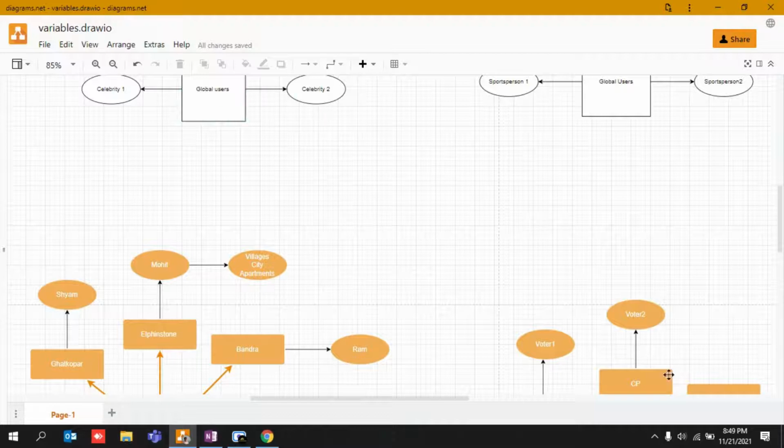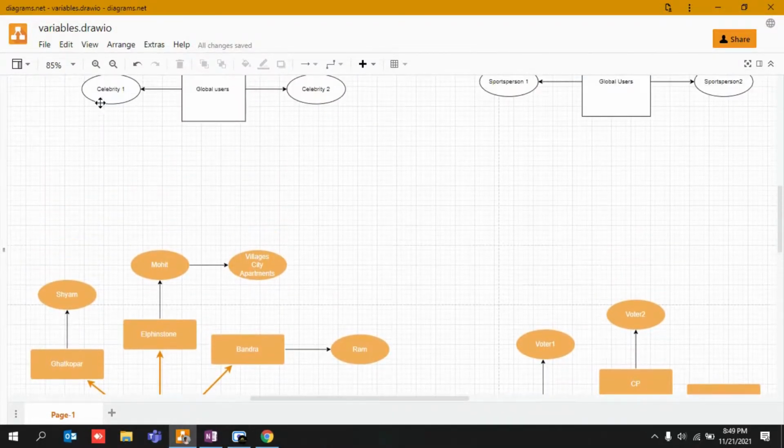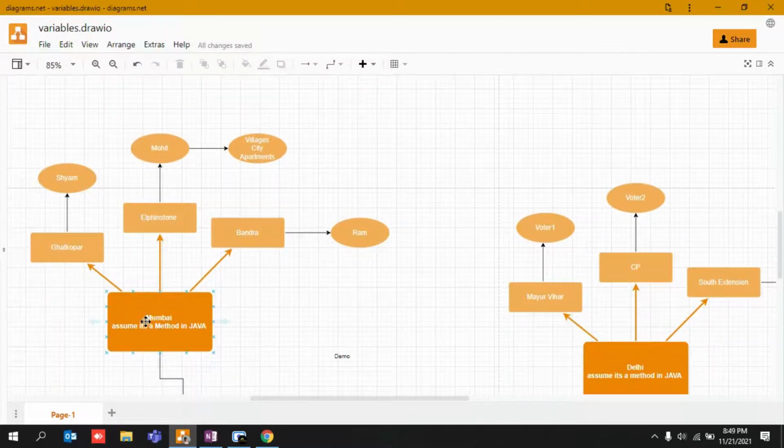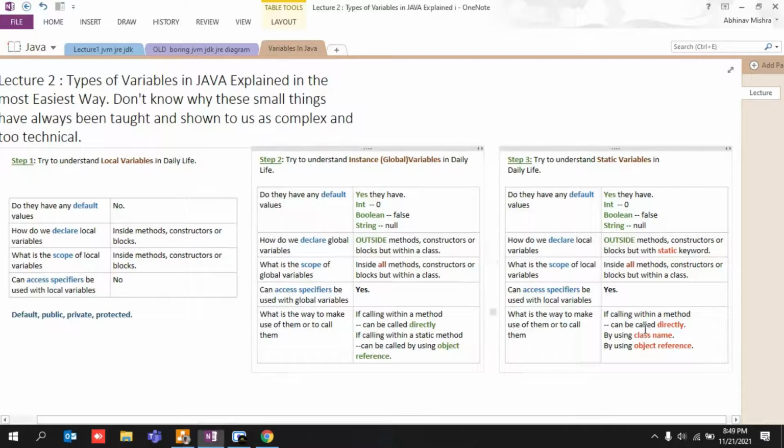They would be able to cast their vote both in Mumbai and in Delhi as well. Since they are global users, they can go anywhere and do anything. So this is why it's written inside all methods, constructors or blocks. What it means, I'll show you when I give the demo, the coding part. I'll help you guys to understand.